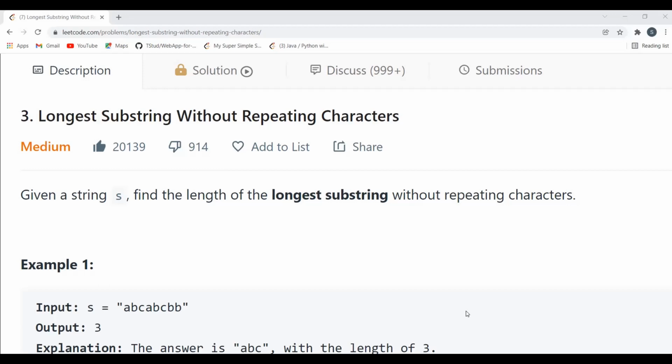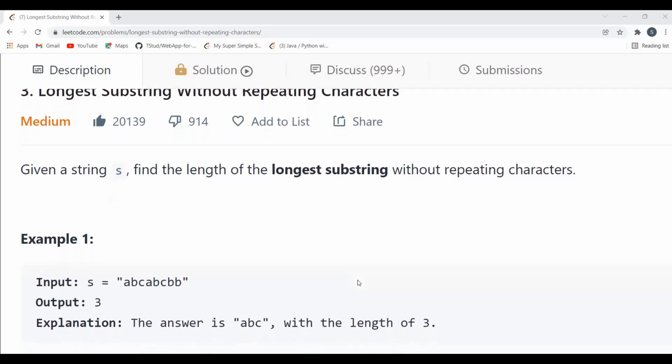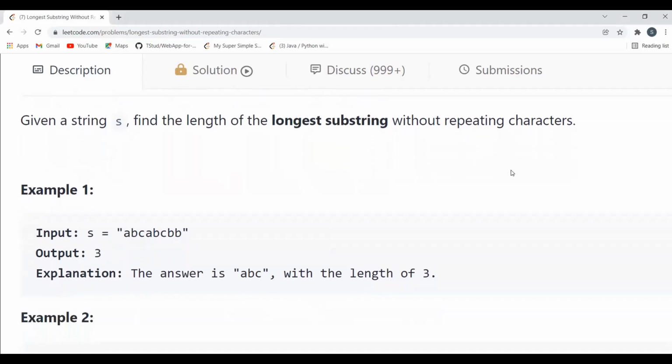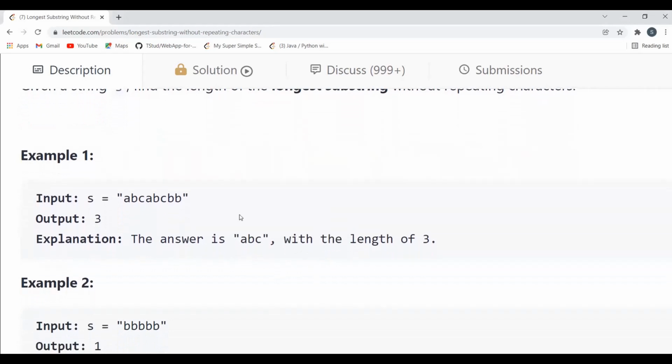So let's jump to the question now. The question says, given a string S, find the length of the longest substring without repeating characters. Also make a note of that: here they have mentioned substring, right? So the characters should be in a sequential manner. This is not subsequence. So you have to determine the length of the longest substring which is not containing repeating characters. Let's understand the same with the help of an example.